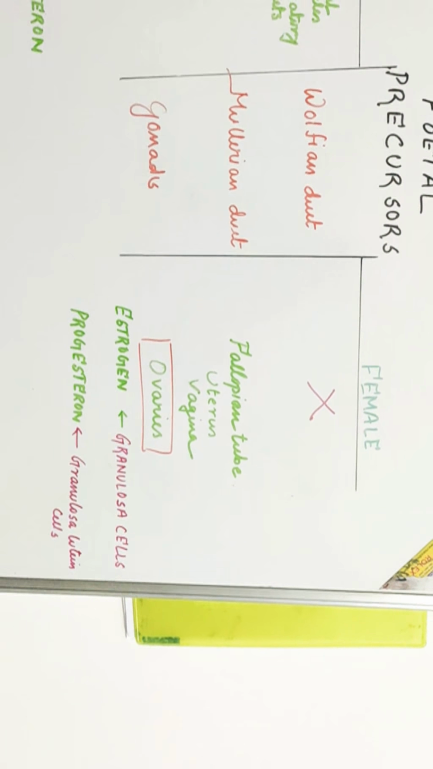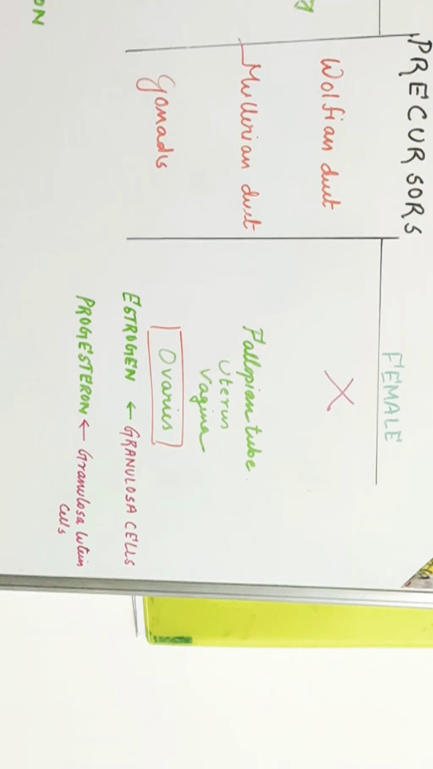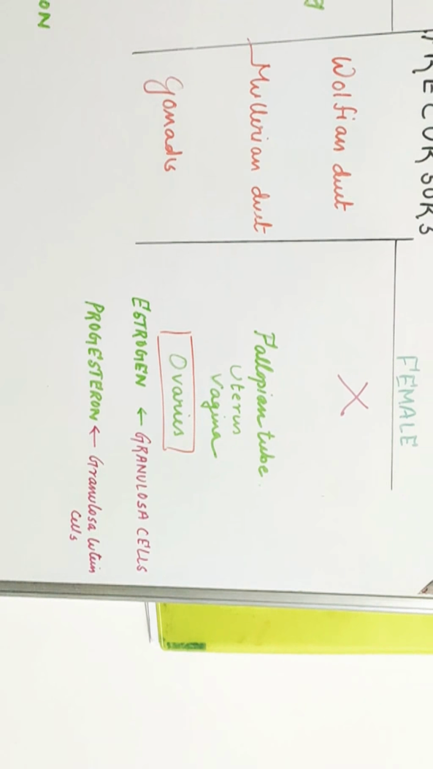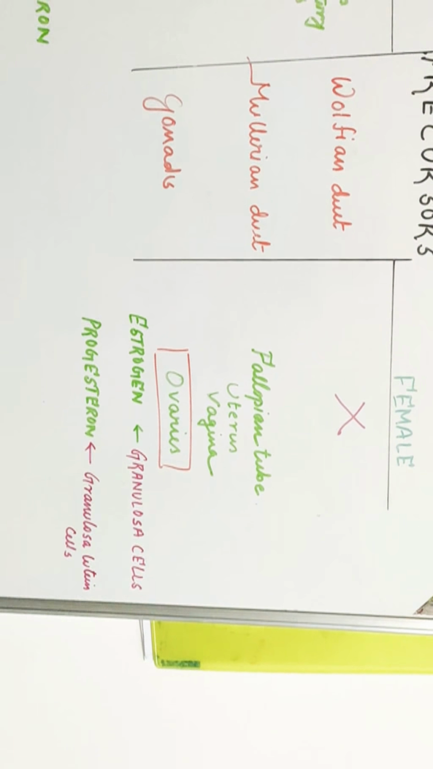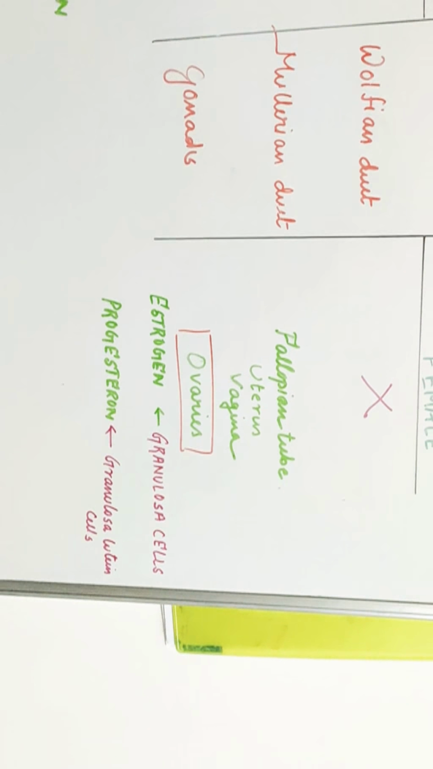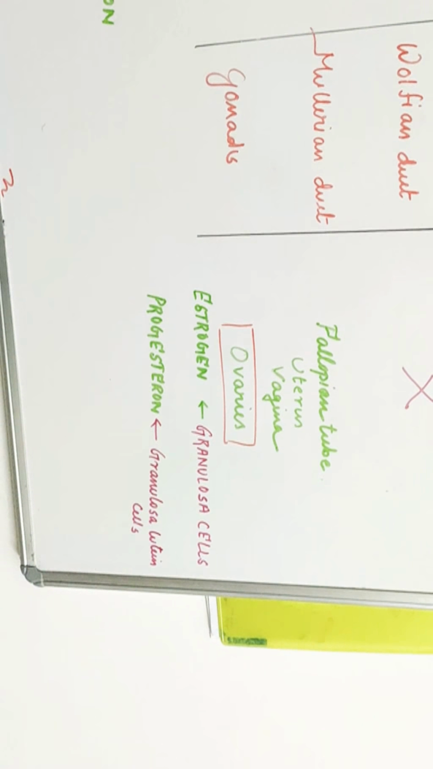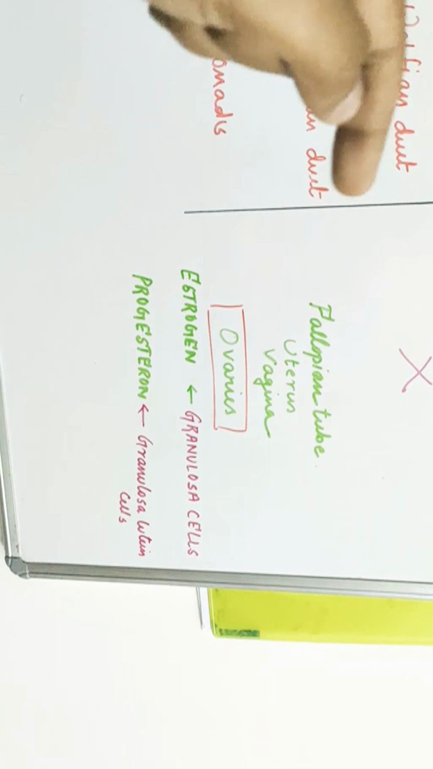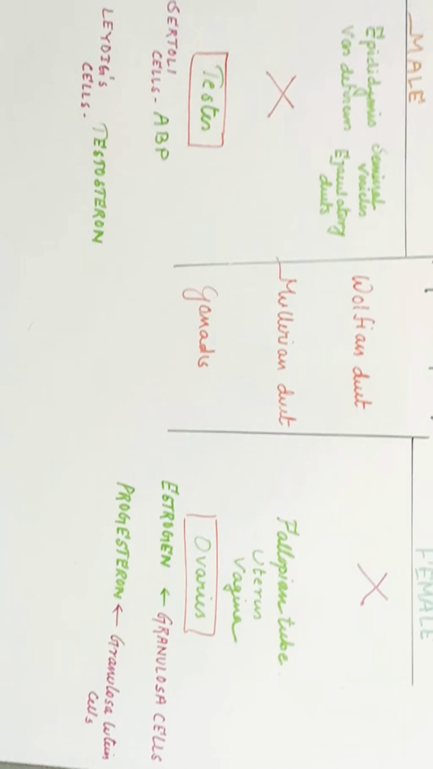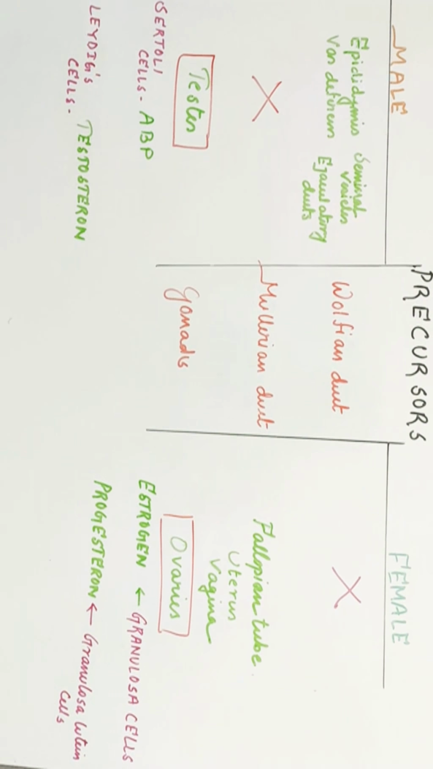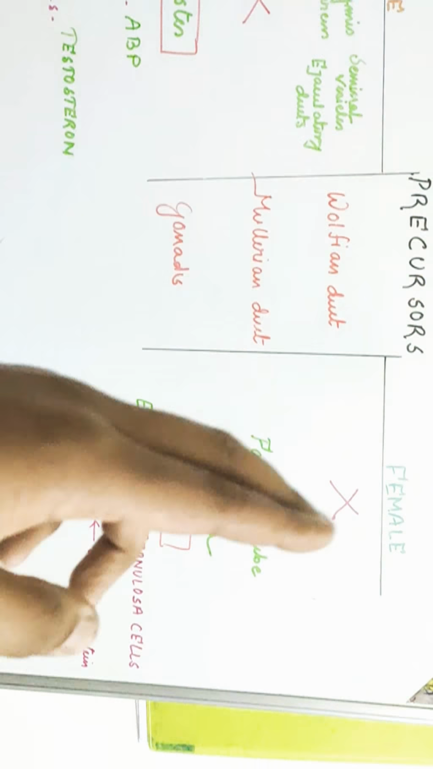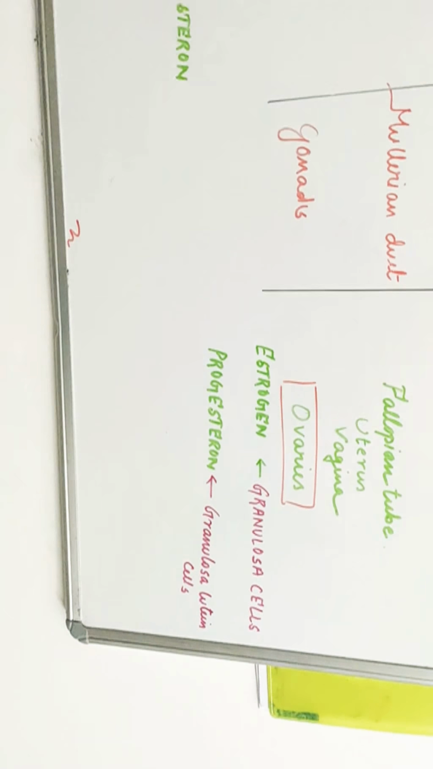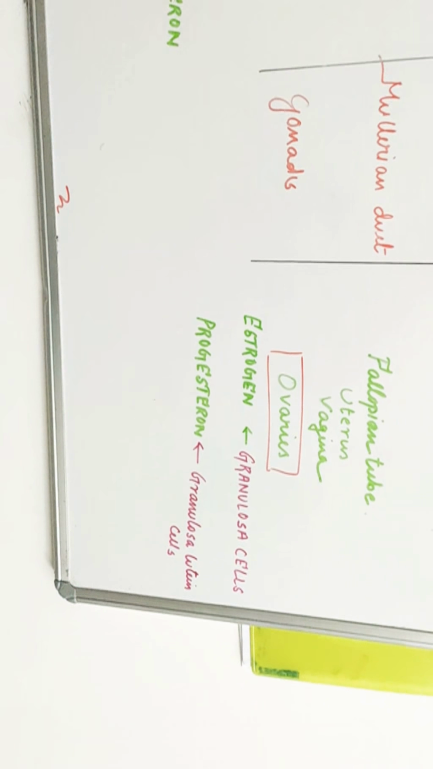So in case of female, the Wolffian duct has no growth inside it, as there is absence of XY chromosome. It's XX. So the Wolffian duct doesn't grow up at all. Then comes the Mullerian duct. In the female, this Mullerian duct grows into fallopian tube, uterus, and vagina. So you look, the Mullerian duct has no function in the male, while the Wolffian duct has no function in female. Then comes the ovaries, the gonads, which change into ovaries.